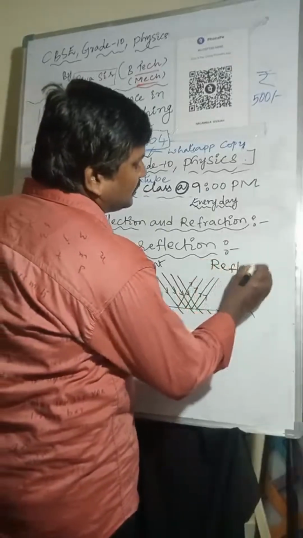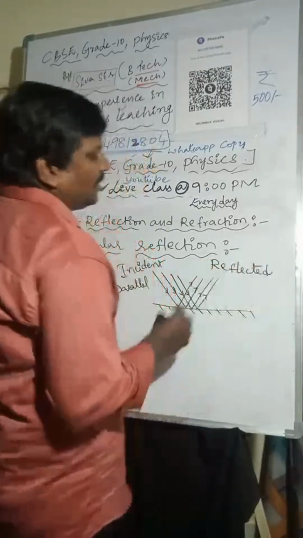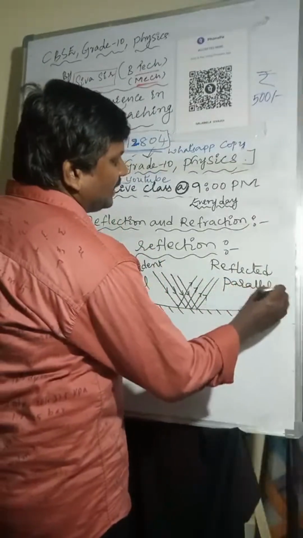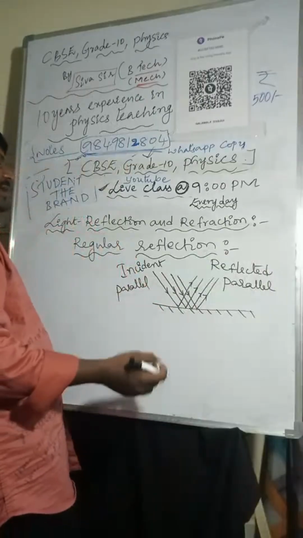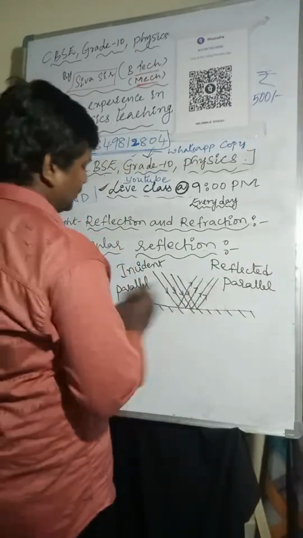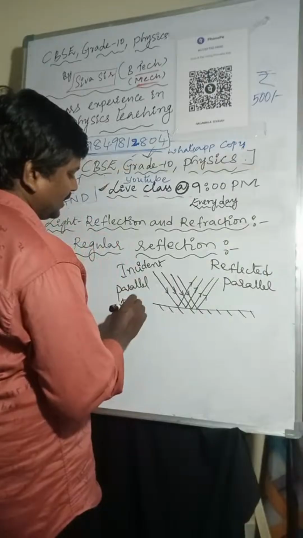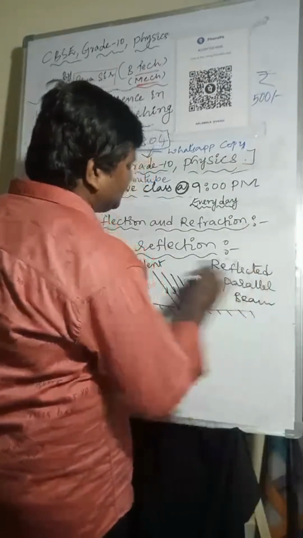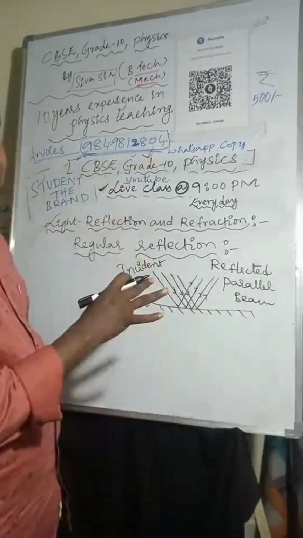The reflected light rays are also parallel to each other. We can say a reflected parallel beam. So incident parallel beam, and here also reflected parallel beam. That is how I am considering the parallel beam.